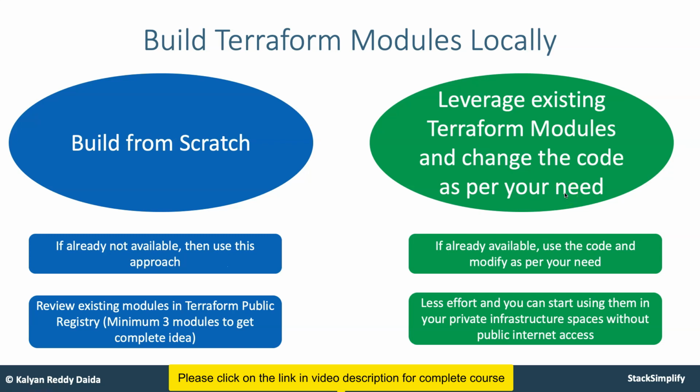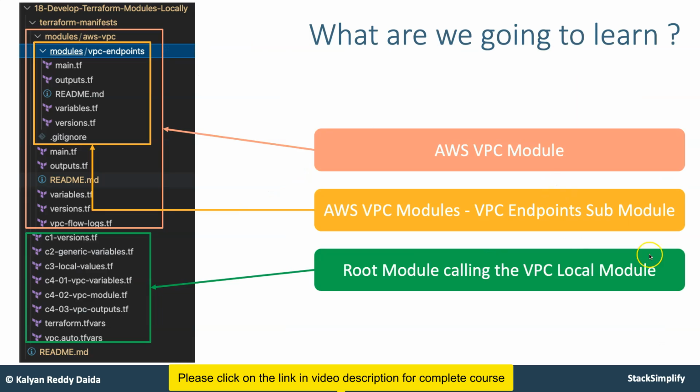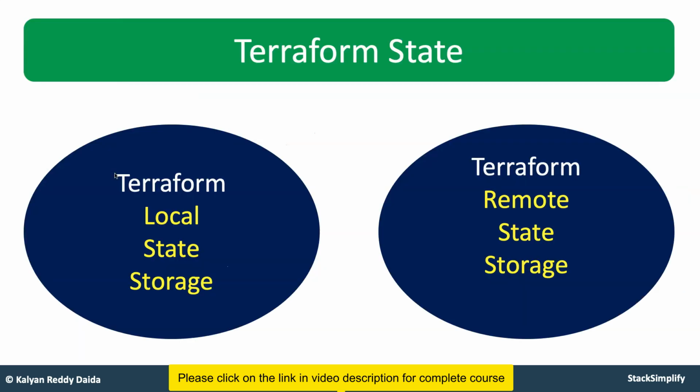Both things you are going to implement, how you are going to implement them, and what changes you are going to make, everything you are going to discuss in detail in this Terraform local module creation section. From there you will move on to the next part. So far, whatever you have implemented is Terraform local state storage.